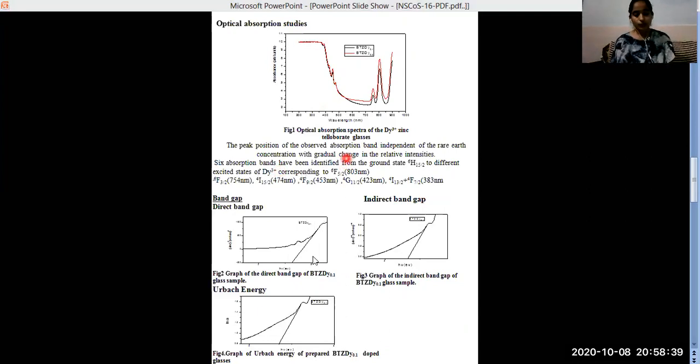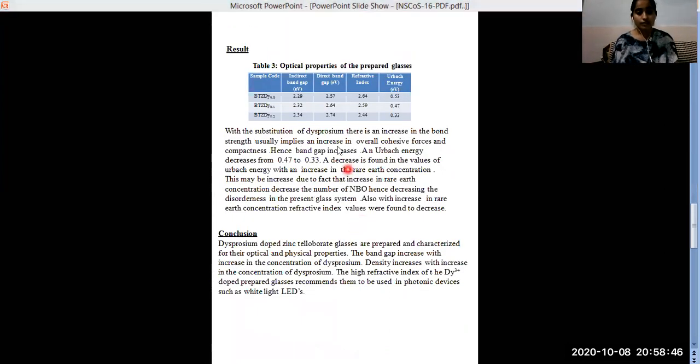Further, we have calculated the band gap and Urbach energy with the help of the Mott-Davis method. We have observed that with the increase in the rare earth concentration, both the direct and the indirect band gap increase. This may be due to the fact that an increase in the bond strength usually increases the overall cohesive force and compactness, hence the band gap increases.